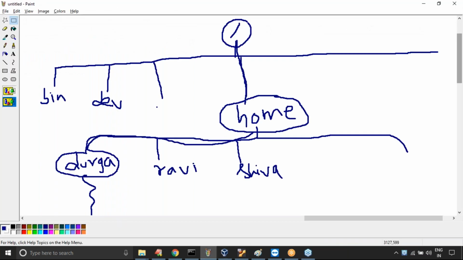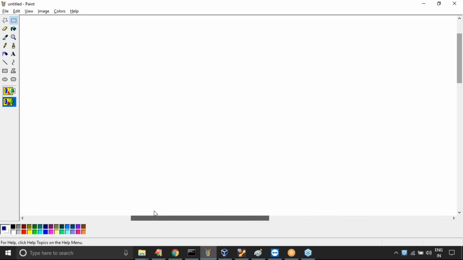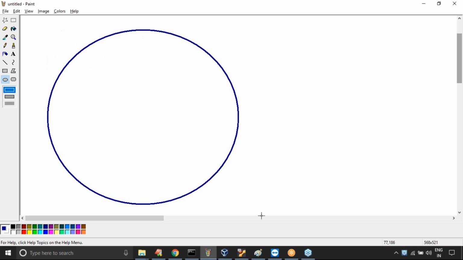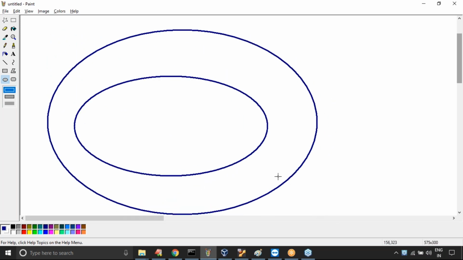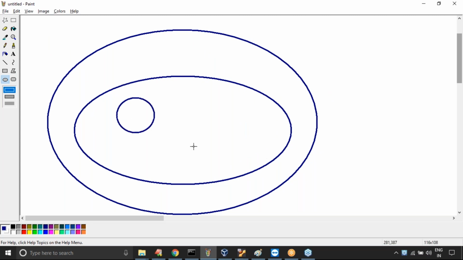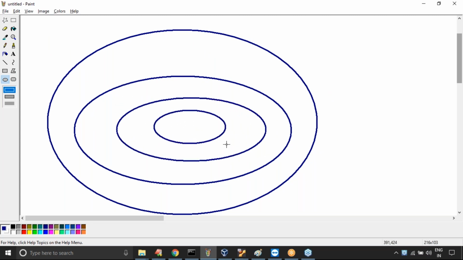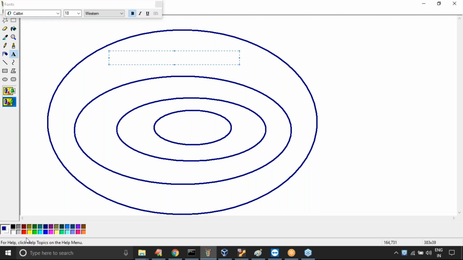Here, this part is user or applications.